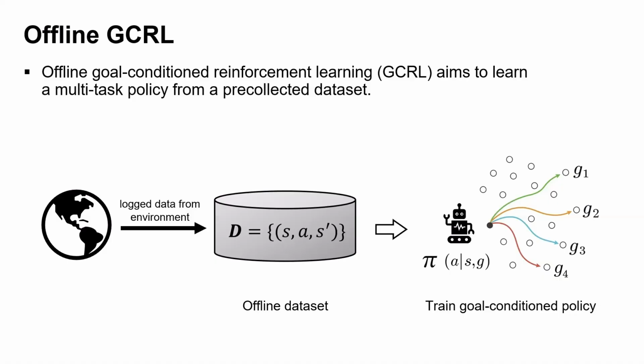Second, while standard offline RL typically focuses on learning a policy for a single reward function, offline GCRL enables learning a policy that generalizes to a wide range of goals. In summary, the key objective of offline GCRL is to train a goal condition policy that can solve multiple tasks using a static dataset.